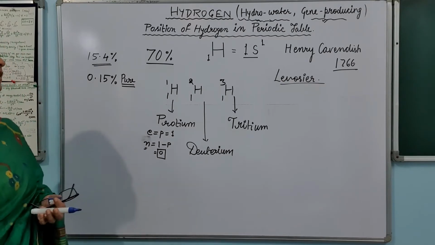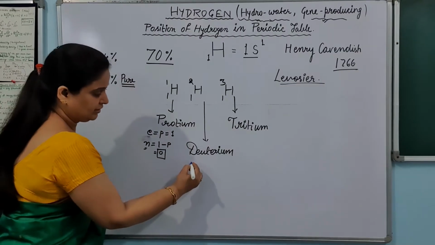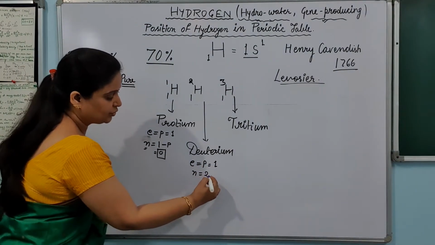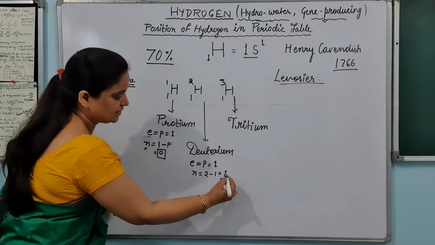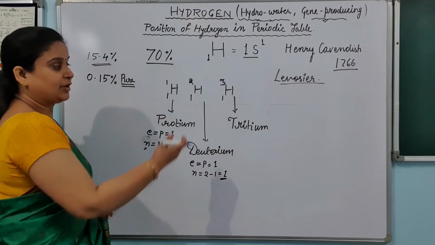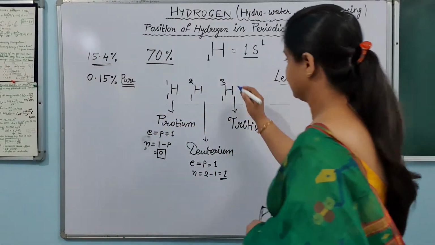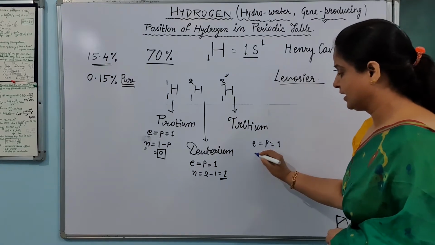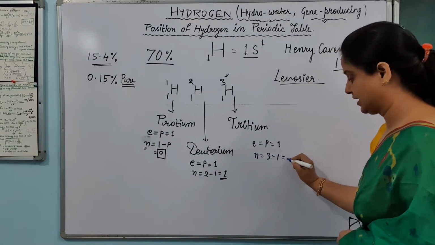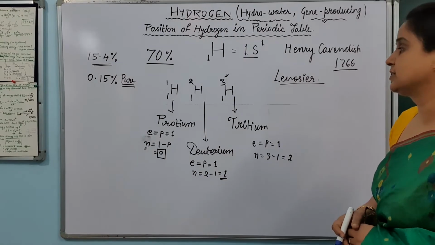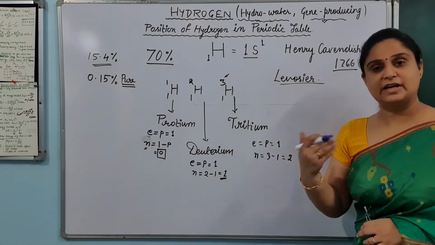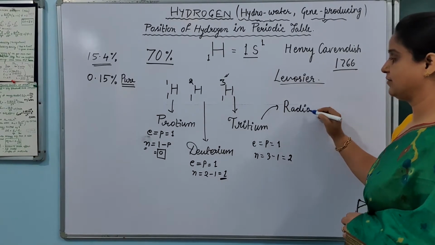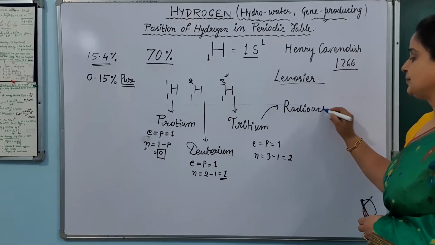On the other hand, if we talk about deuterium, atomic number is 1, so electron and proton तो 1 हो गए, and neutron will be 2 minus 1, that is 1, and a neutron is present in deuterium. On the other hand, tritium के case में the atomic mass is 3, so electron and proton obviously will be 1, and neutron, 3 minus 1, that is 2. So there are 2 neutrons in this, so it has a heavy nucleus. That is why it is radioactive in nature. Because of the heavy nucleus, it is radioactive.